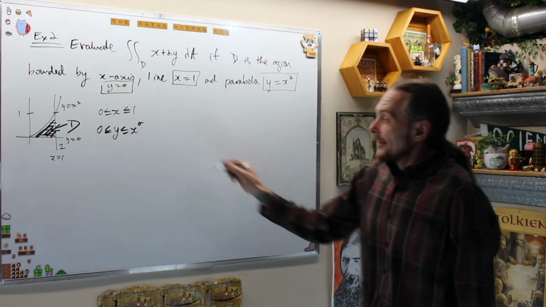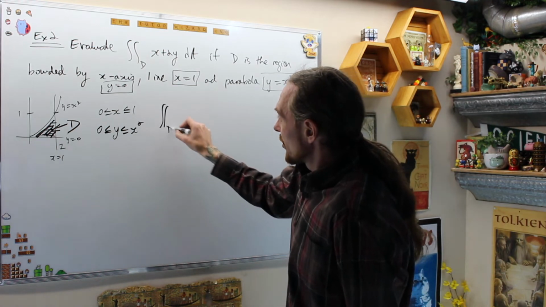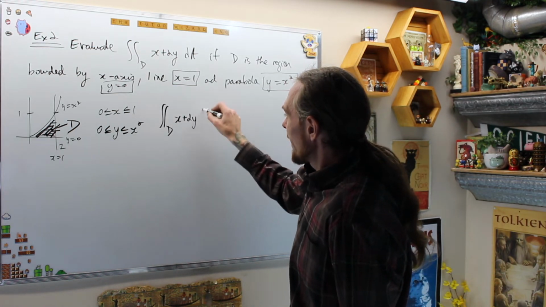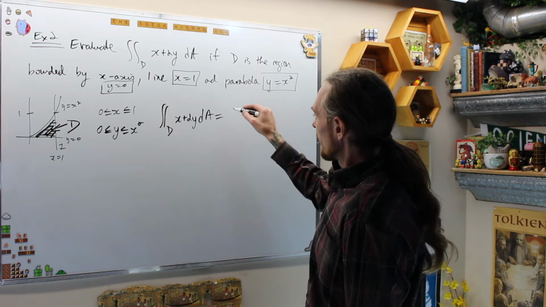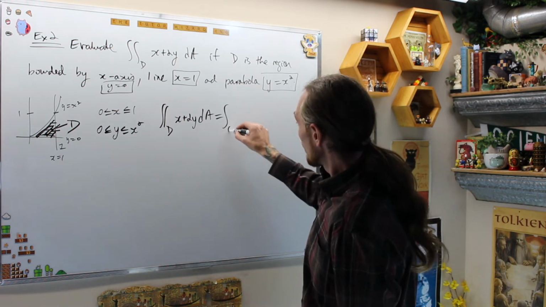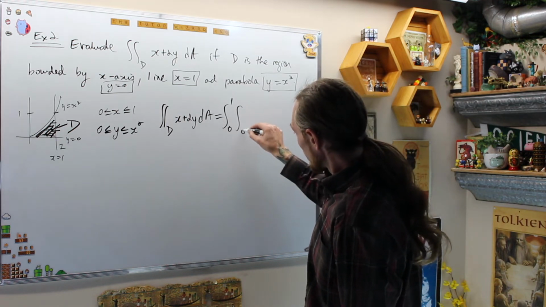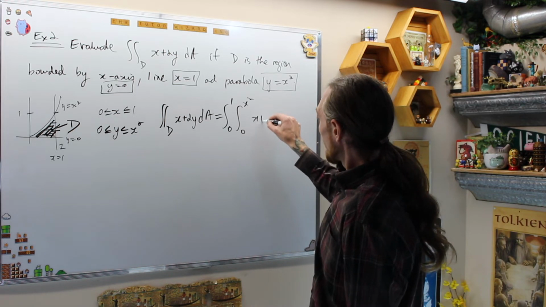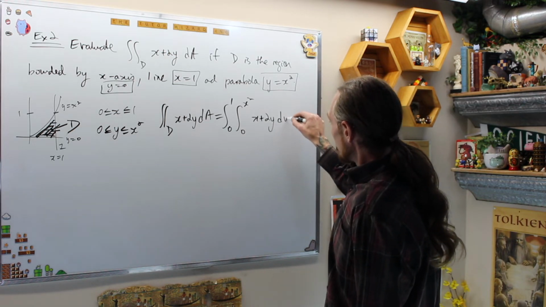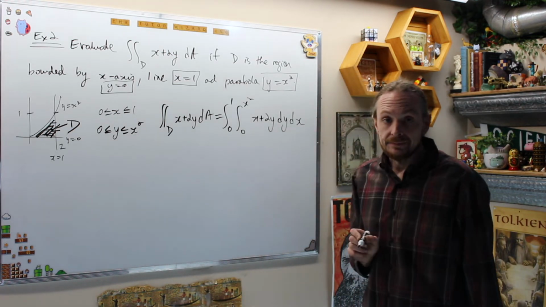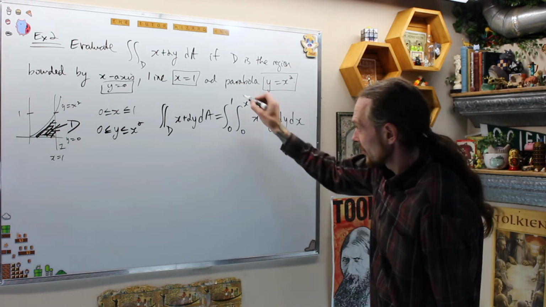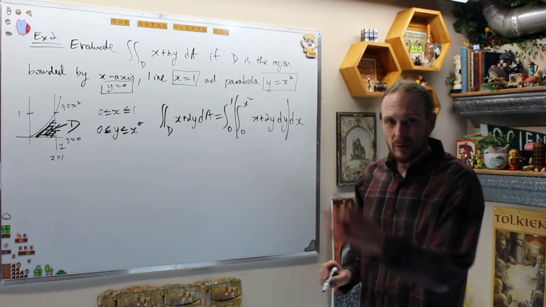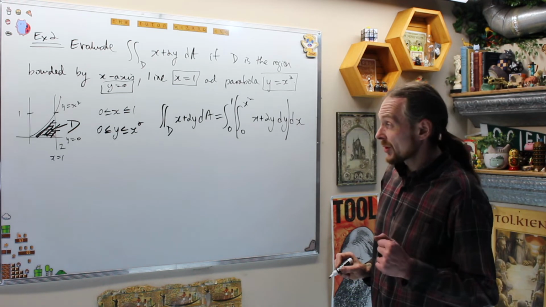Once I do that, that tells me that the double integral over D of x plus 2y dA is equal to the integral from 0 to 1, the integral from 0 to x squared of x plus 2y dy dx. If I want to remind myself, I put brackets. I'm holding x constant. I'm integrating with respect to y.